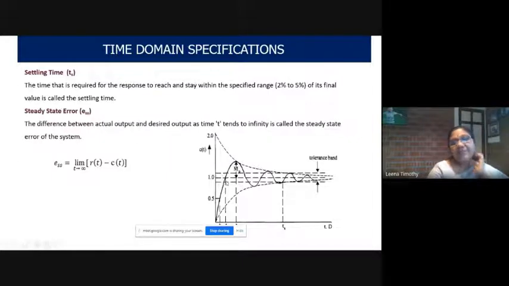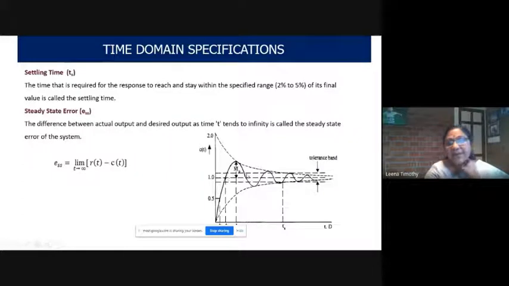This tolerance band is usually 2% or 5% of the final value.